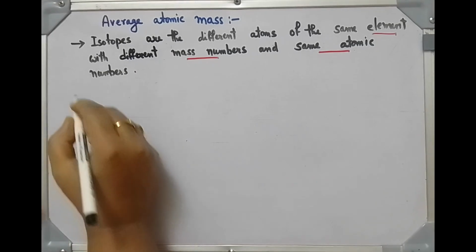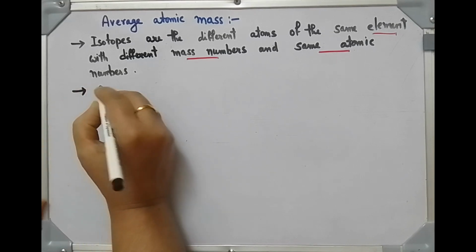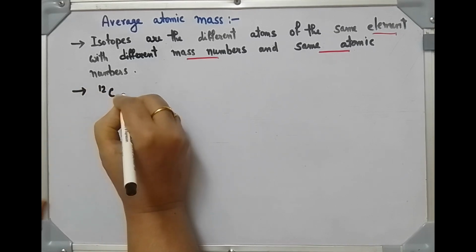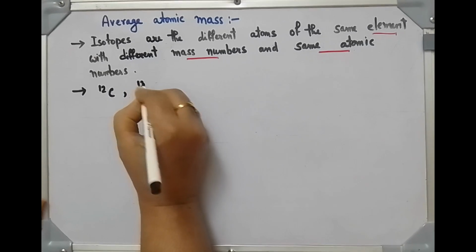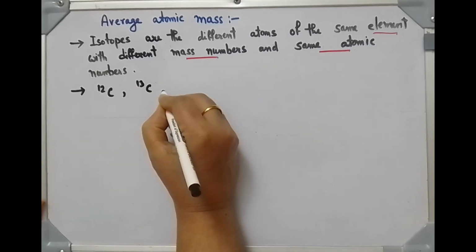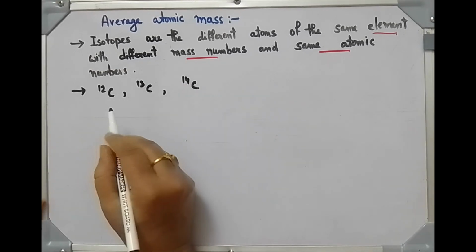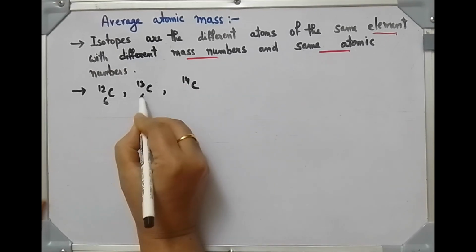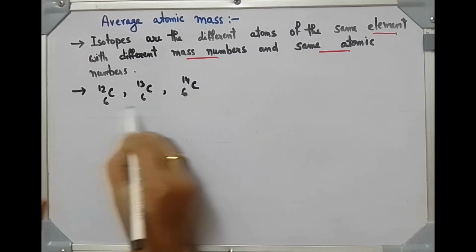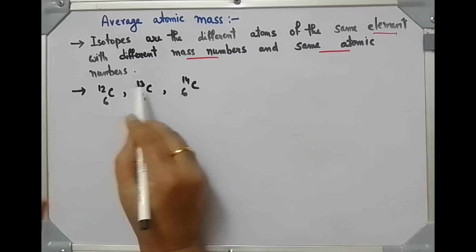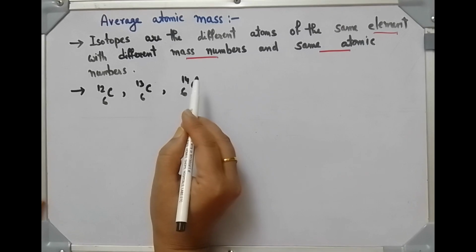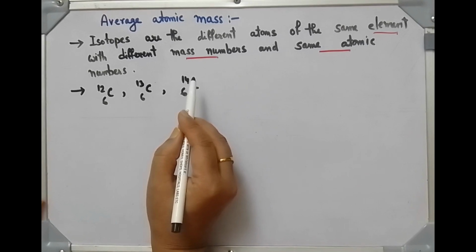As for example, these three are isotopes of carbon: carbon 12, carbon 13 and carbon 14. These three have the same atomic number but different mass number or atomic mass.